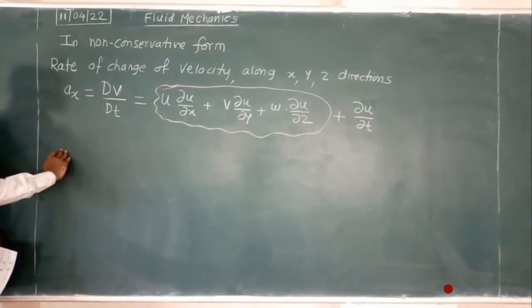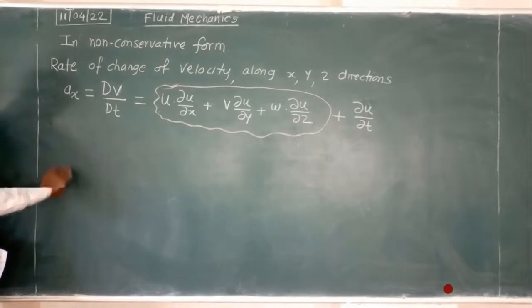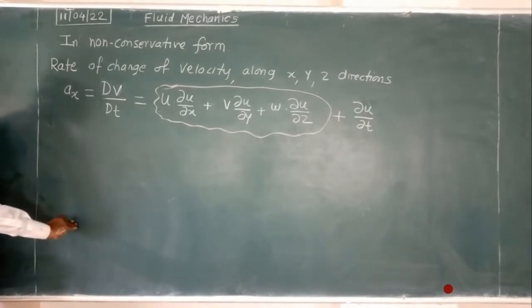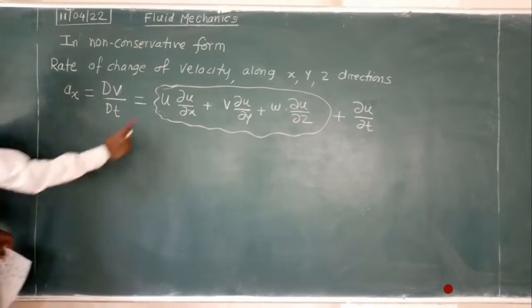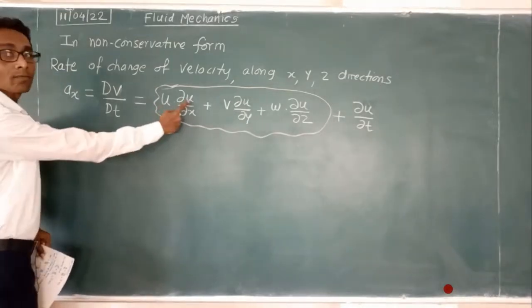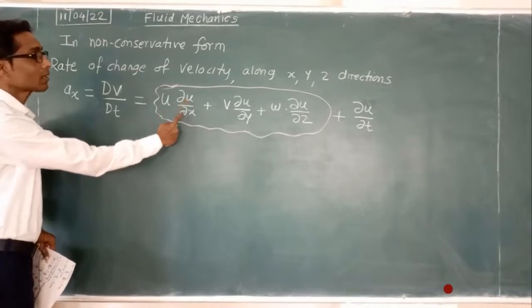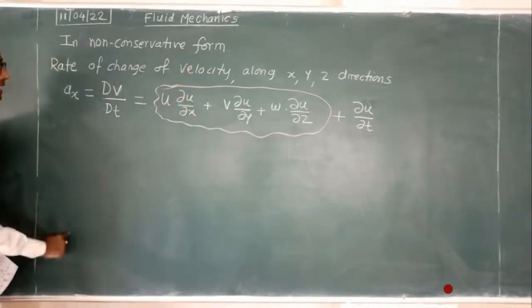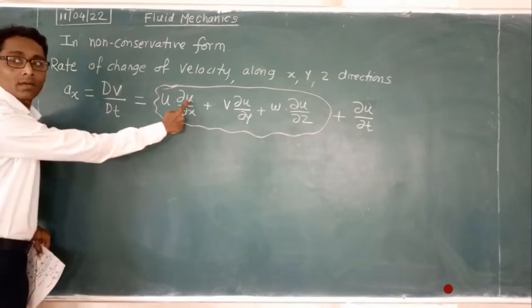This is the equation for the x direction. Similarly, the second equation will be for the y direction and the third for the z direction. You can write them on your own. Here you have to change only this u. In case of y, v will come; other things will be the same. For the z direction, w will come.